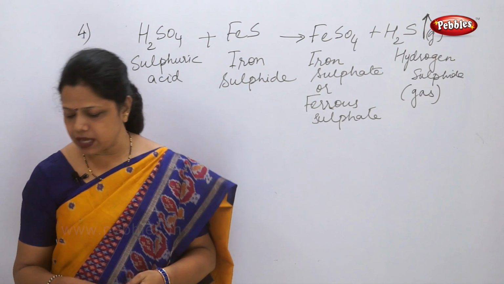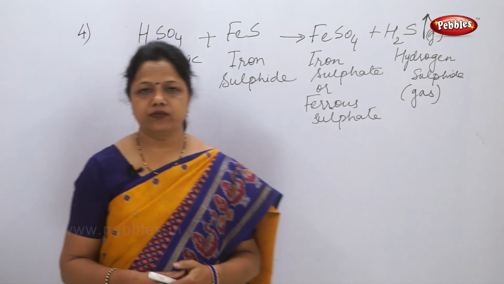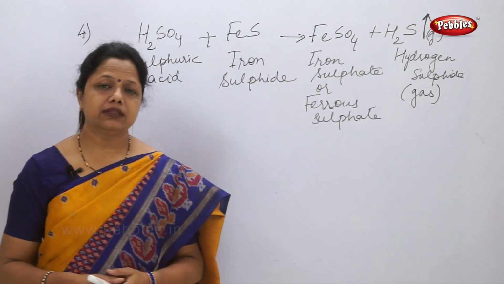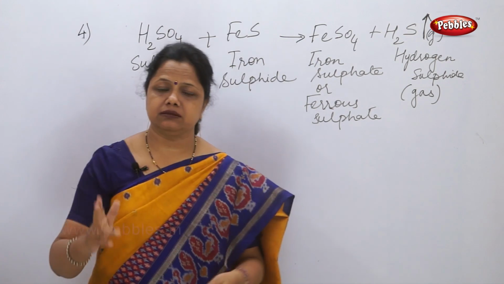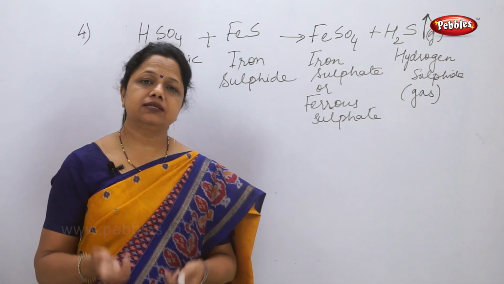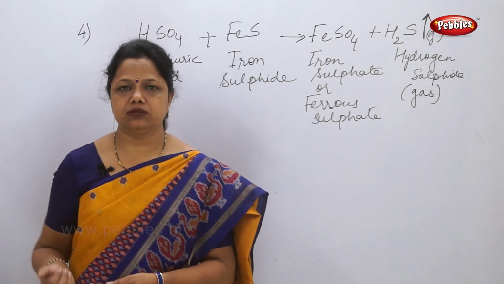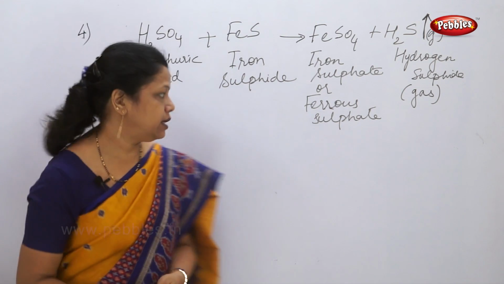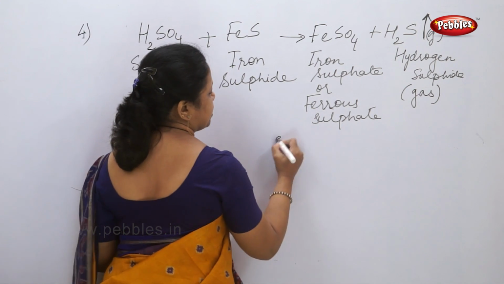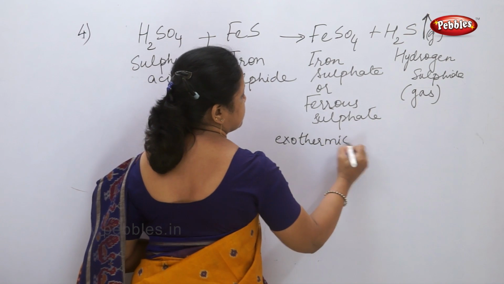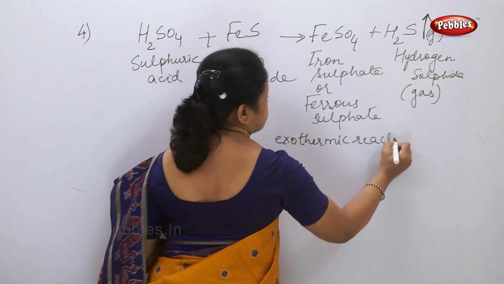Second observation, they have asked, touch the test tube. If you touch the test tube, it will become hot. It is hot, that means it is giving out heat. When it is giving out heat, we say this is an exothermic reaction. Exo means giving out, thermic means heat. So this is an exothermic reaction.